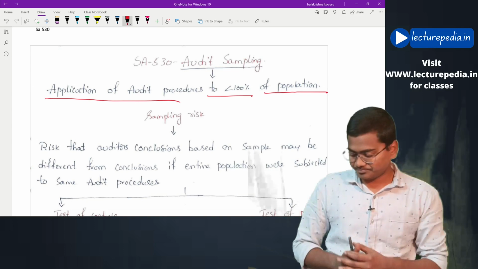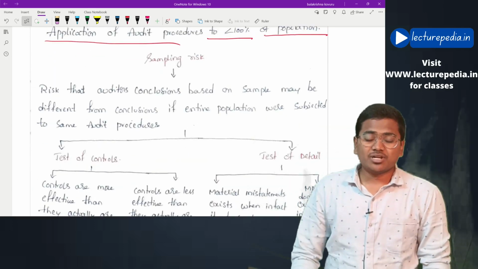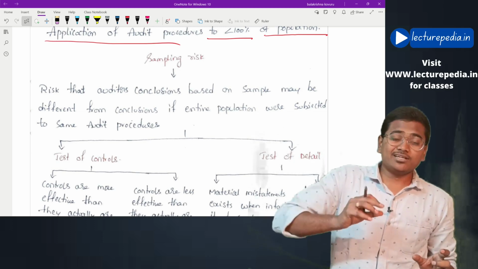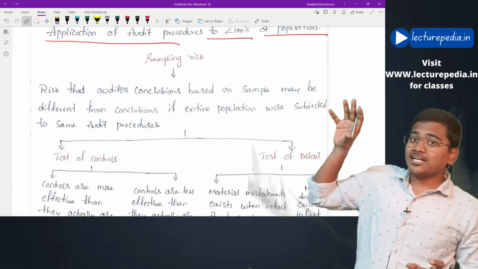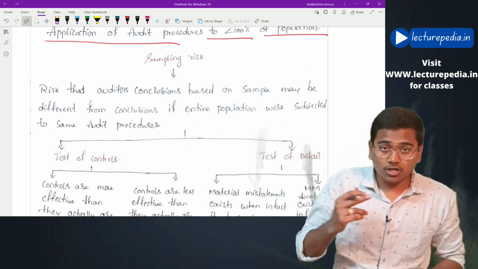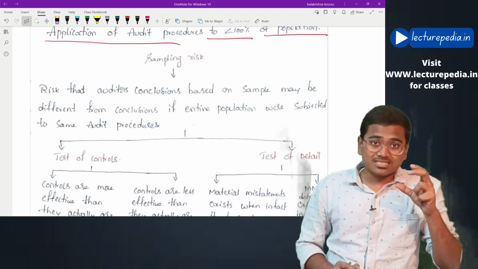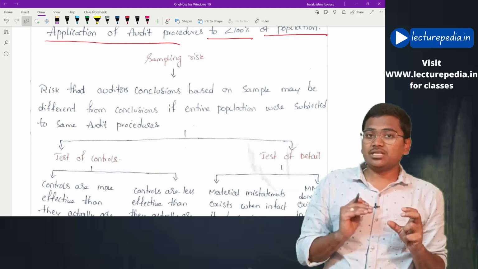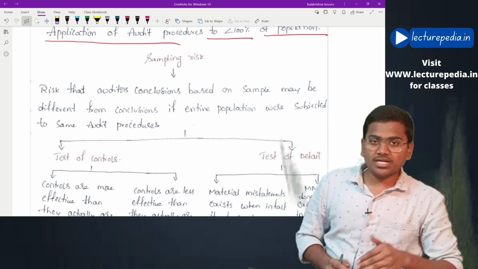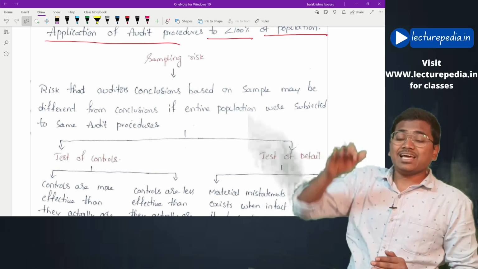Hope this is clear. Now obviously, since the auditor performs audit procedures only on a sample, but gives his opinion on the entire population, the opinion that the auditor draws by performing audit procedures on the sample might be different from the opinion the auditor would have drawn if he had applied audit procedures on the entire population.